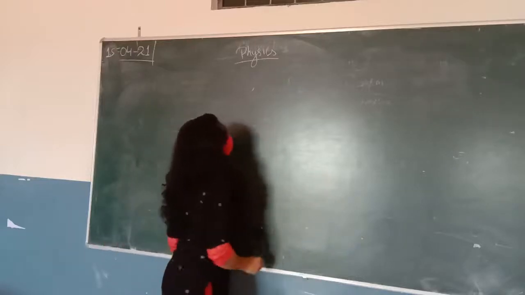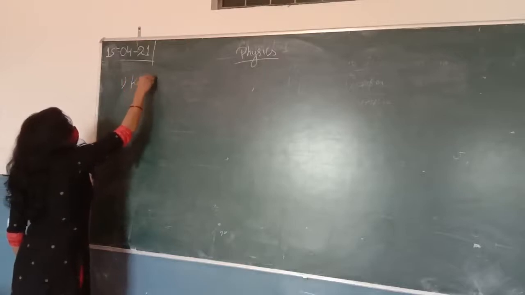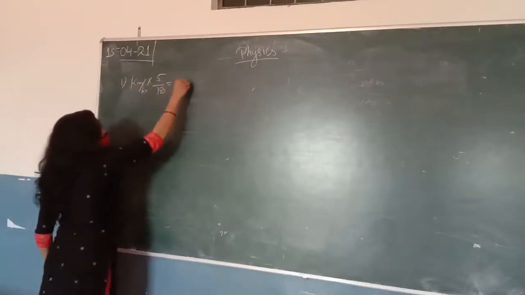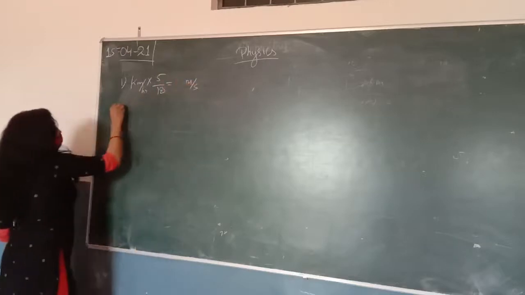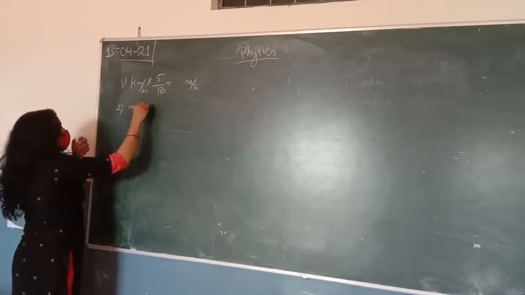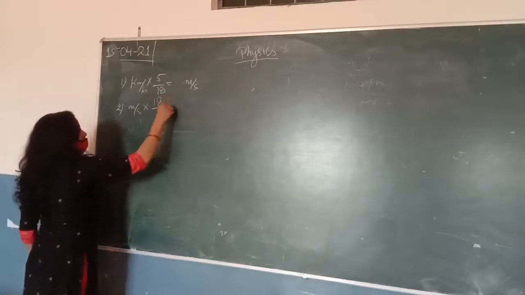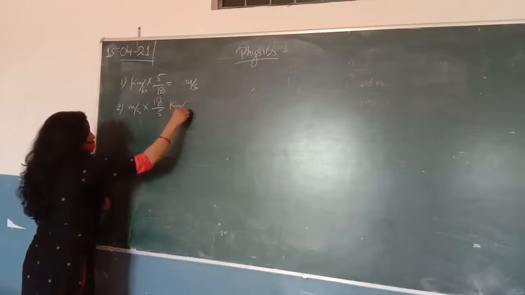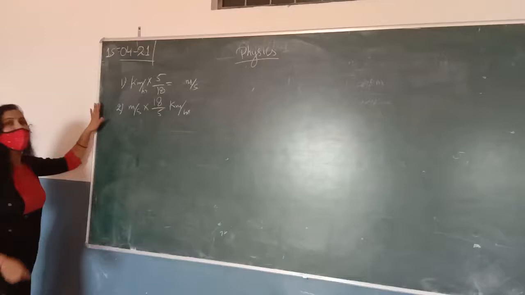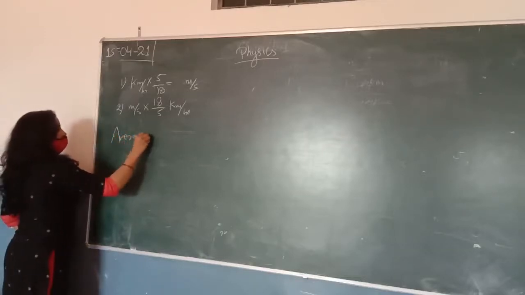I explain you. If you multiply the kilometer per hour by 5/18, you can convert it into meter per second. Second thing is, if you want to convert meter per second into kilometer per hour, you will multiply it by 18/5. Simply, it will be converted to kilometer per hour. So we have learned all these things. Now the average speed.